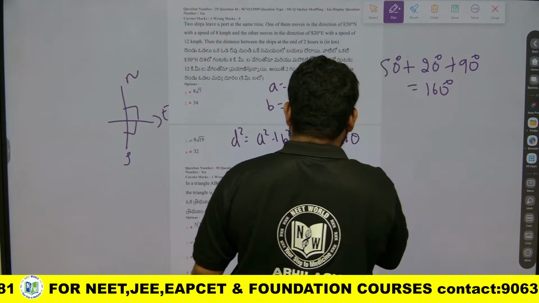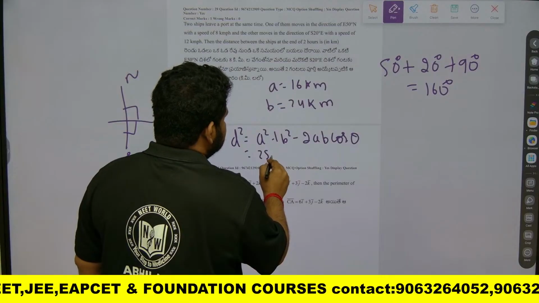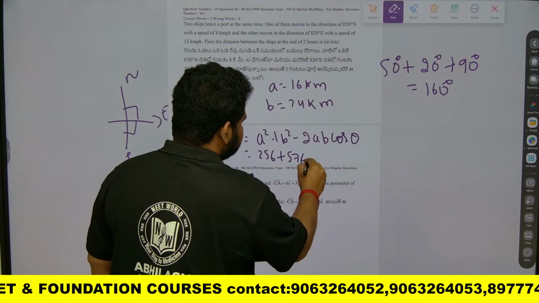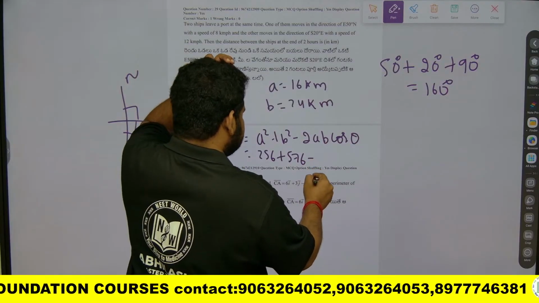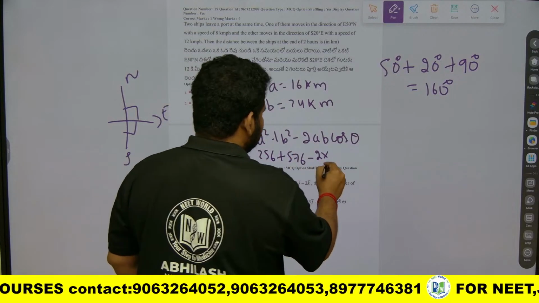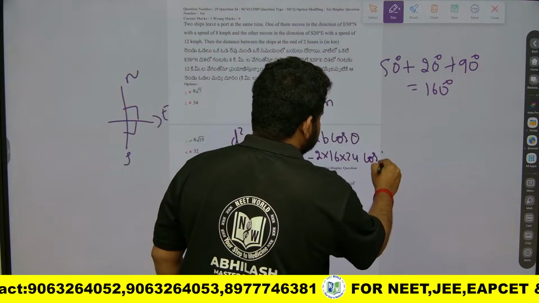So I have to find D square, which is 16 square, that is 256, plus 24 square, which is 576, minus 2 into 16 into 24 into cos 160 degrees.